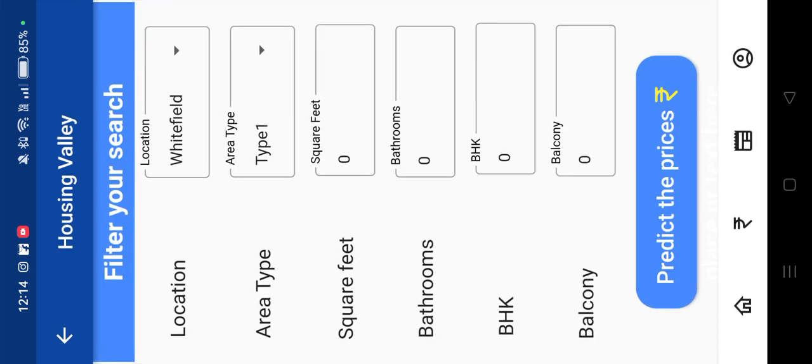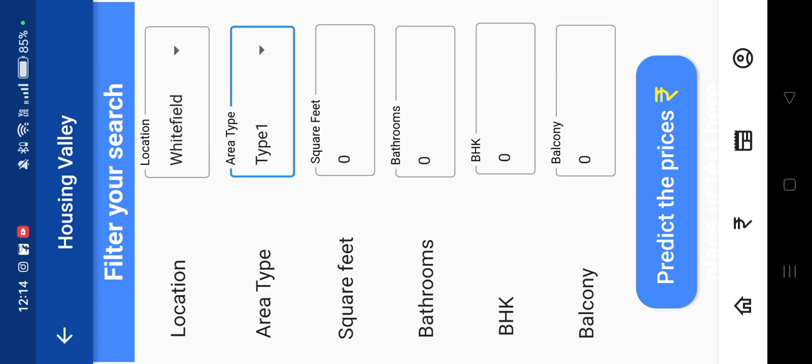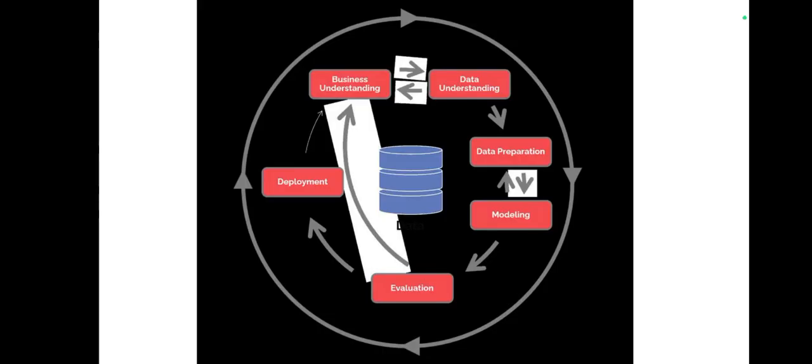Yes, this is the main page, where we would be taking different inputs from the user. Mainly, first we will be taking the location. Currently it's Whitefield. We will be taking the area type, different types of area, and apart from that, we would be even taking square feet, bathrooms, BHK, and balcony. And all this plays a very crucial role in predicting the price. That's pretty much our MAD application.